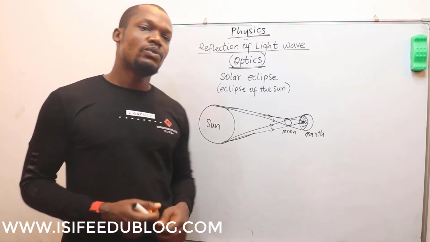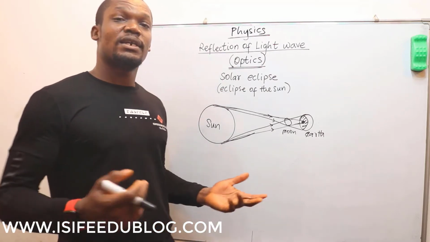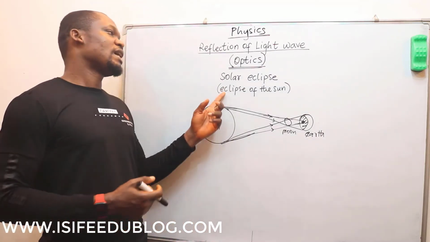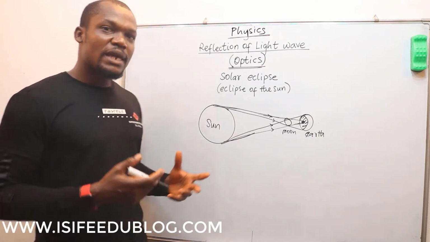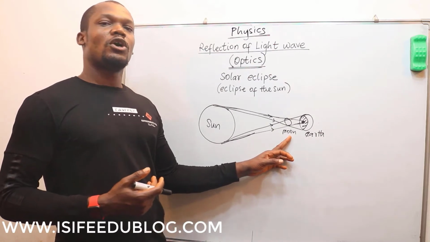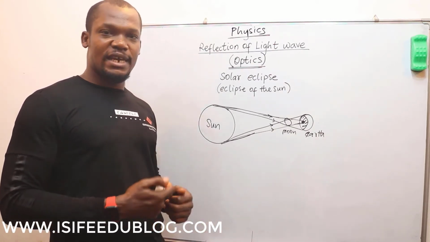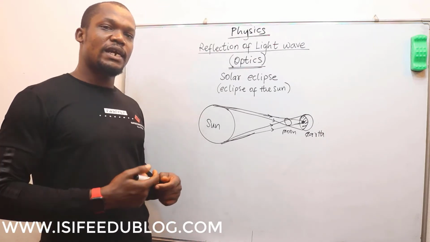Alright, now we talk about the solar eclipse. The solar eclipse is also called the eclipse of the sun. Solar eclipse occurs when the moon comes between the sun and the earth, thereby casting shadow on the earth.